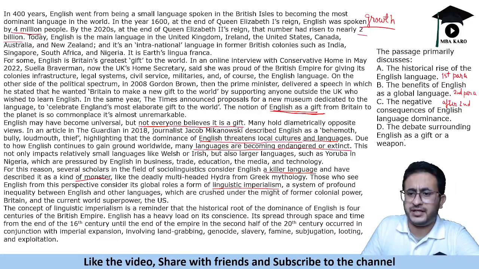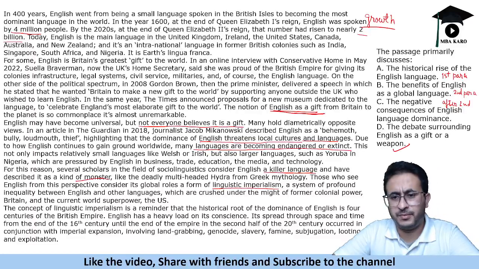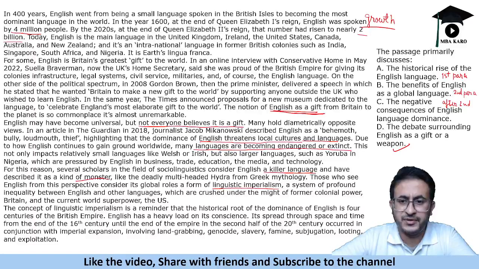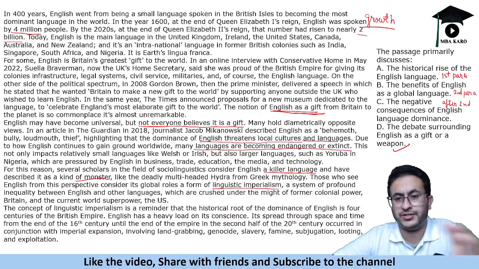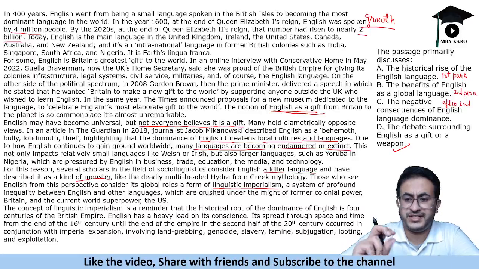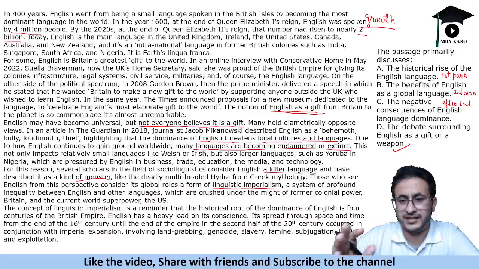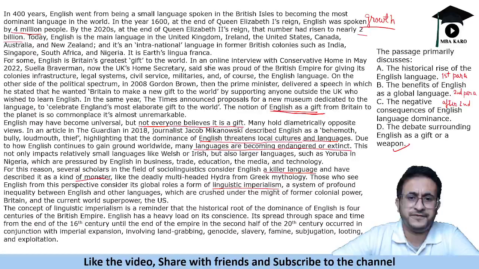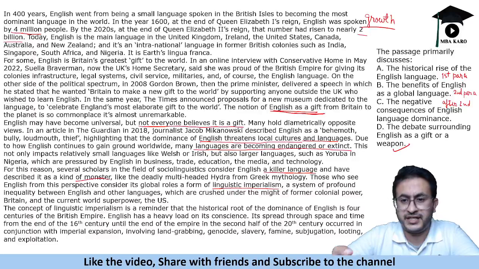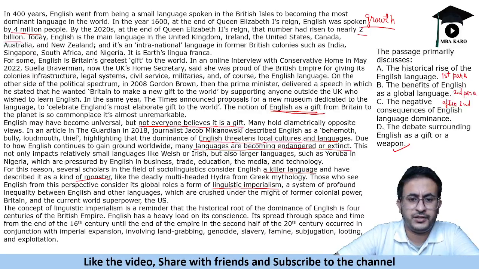The debate surrounding English as a gift or a weapon. So it is about the debate around English as a gift or a weapon. Why debate? Because for some part of the passage, the author is not biased toward anything, right? The author talks about this thing also. For some, English is a gift, so it's a debate. The author is not saying that it is good or it is bad. It is comparing both things, giving the debate part. So in the first half, the author says that yes, it was spread, it grew to a global language. Some consider it a gift and others consider it a weapon. So it's a debate. It's not a one-sided tone of the passage.